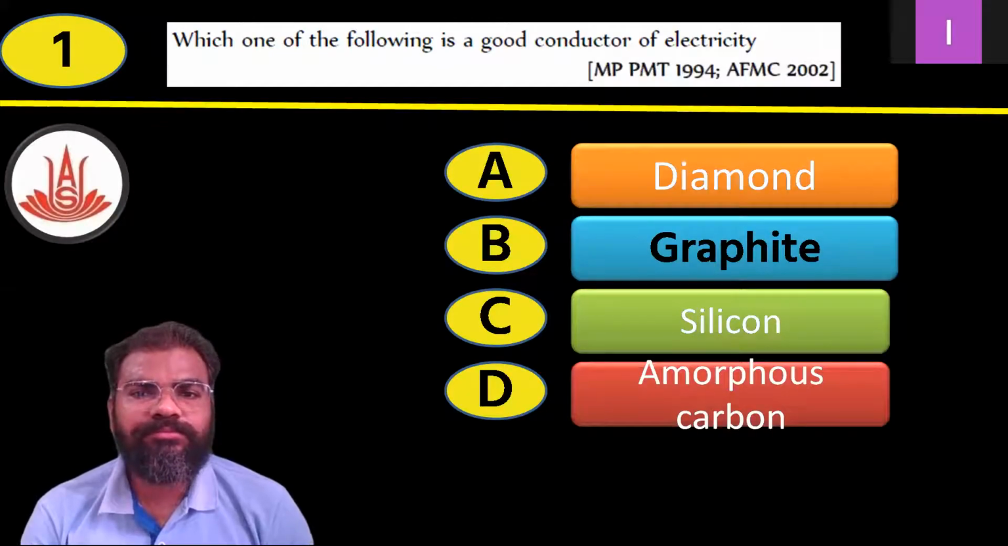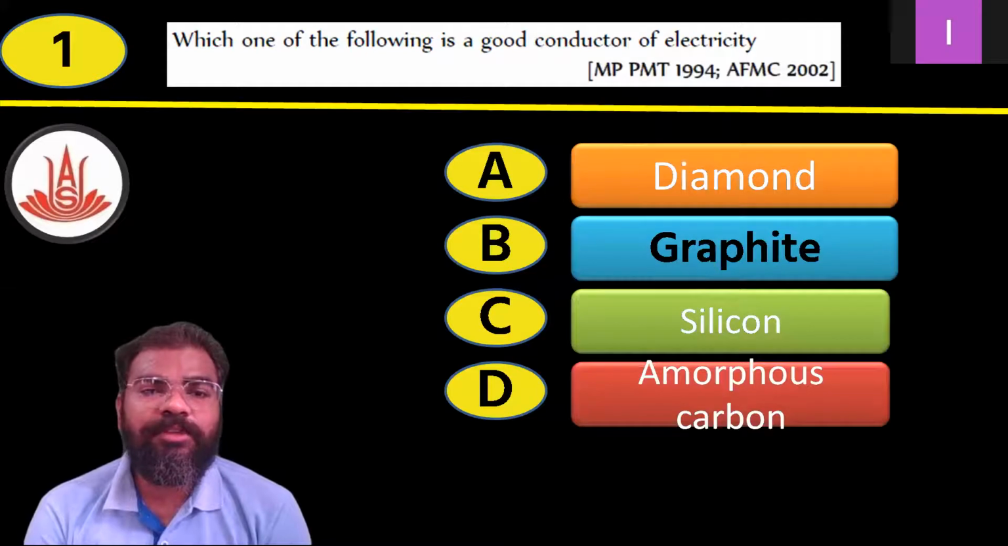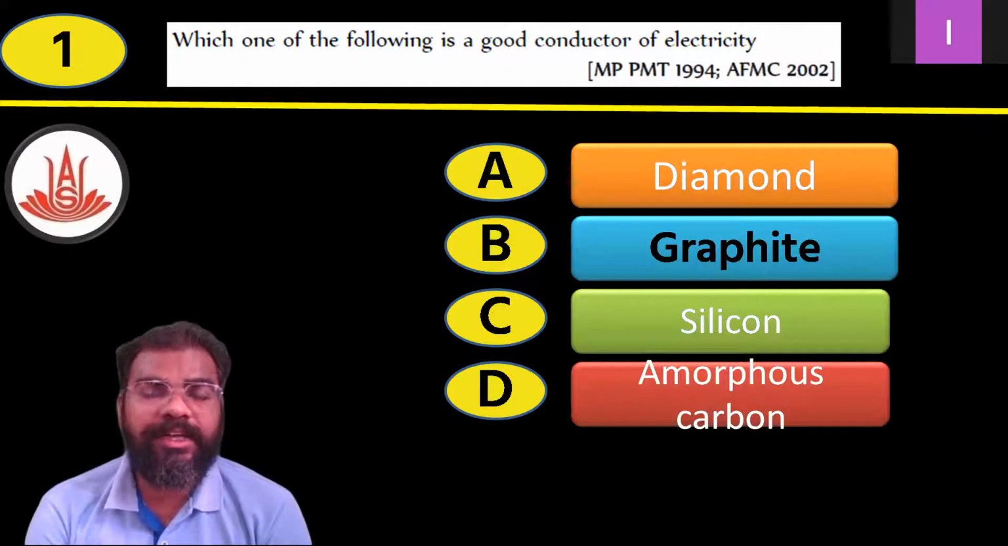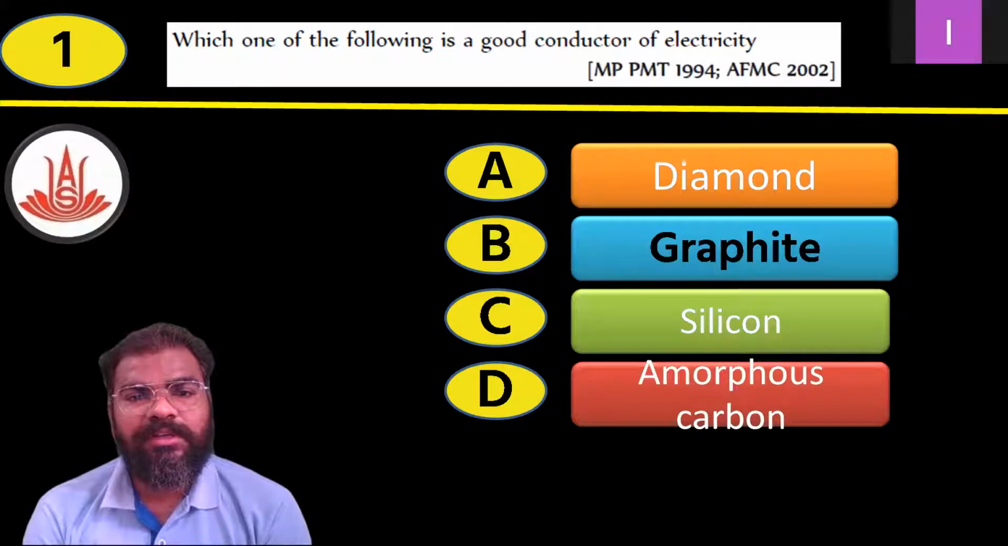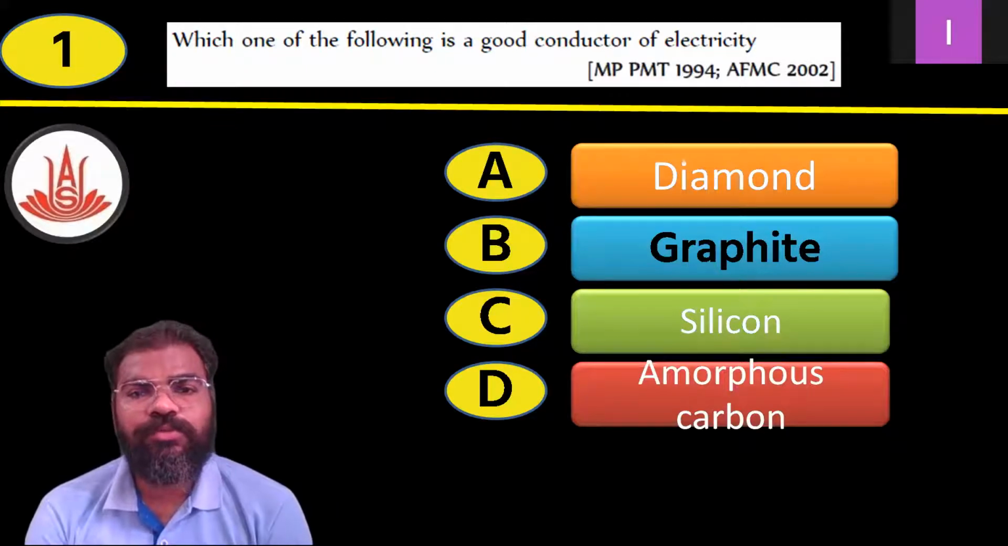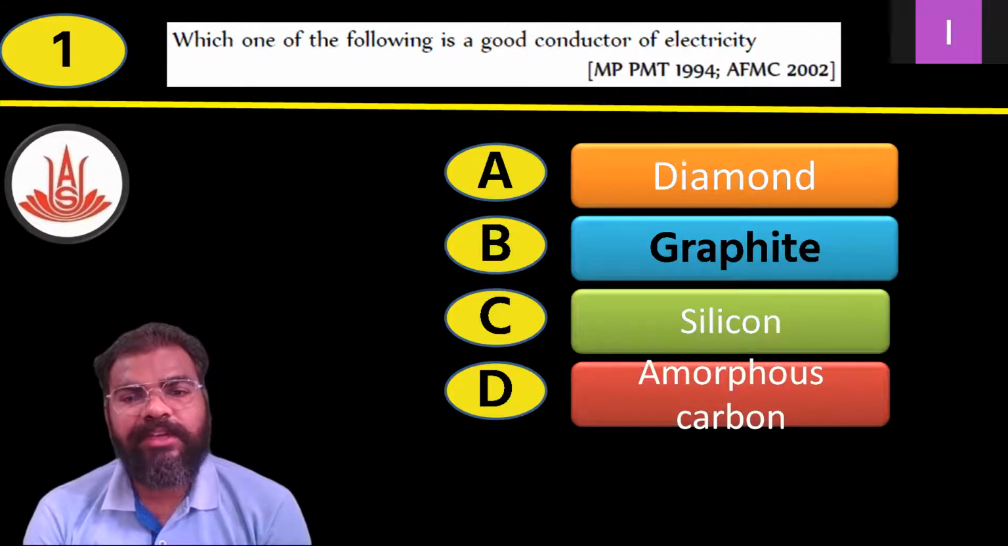Question number 1: which one of the following is a good conductor of electricity? There are four options: diamond, graphite, silicon and amorphous carbon. MPPMT 1994, AFMC 2002, they have asked this question.